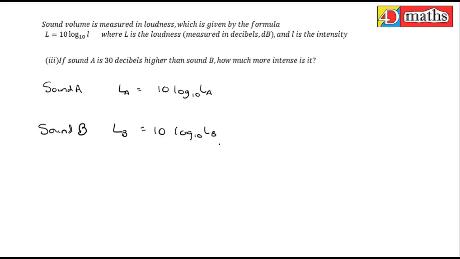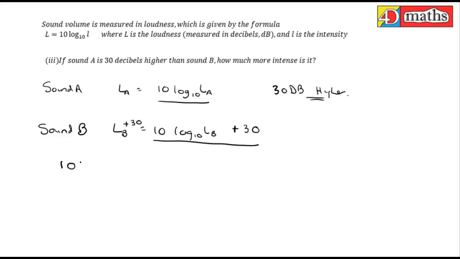I'm going to compare like with like. I know sound A is 30 decibels higher in terms of its loudness. So this is 30 decibels higher. If I want to make them equal, I would add 30 decibels to sound B. So I'm going to add 30 here and 30 here. Whatever you do to one side. Now this value and this value must be the same because I've equated them, because initially they were 30 decibels apart and now I've added 30 decibels onto sound B, so now they're the same.